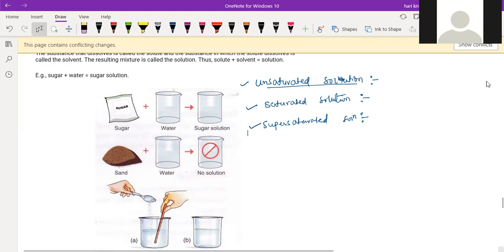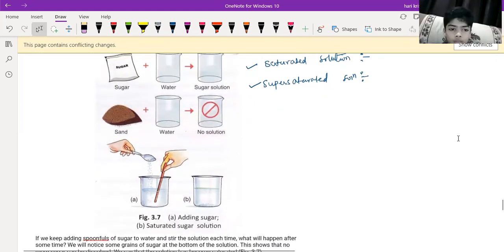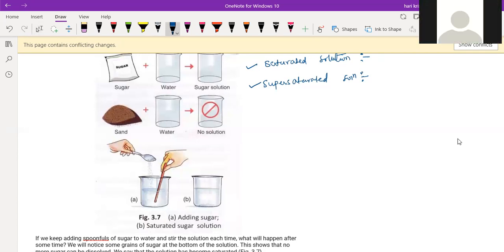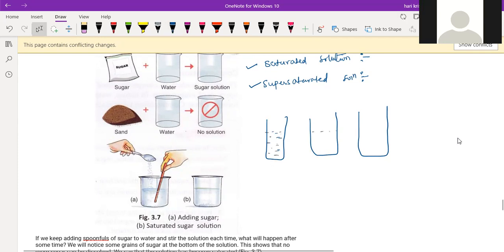I'll tell you the examples first and afterwards the definition. Suppose you have taken 3 transparent glasses. In all the cases we filled some 100 ml of water.